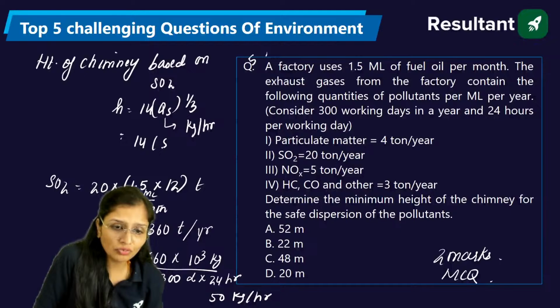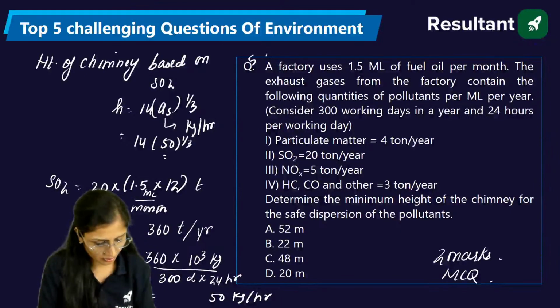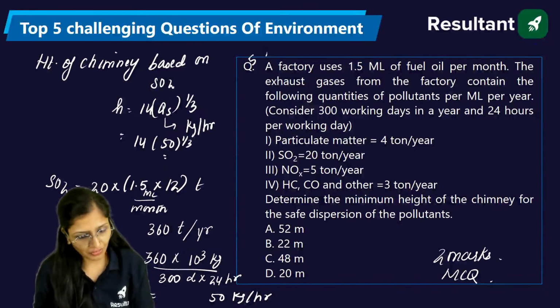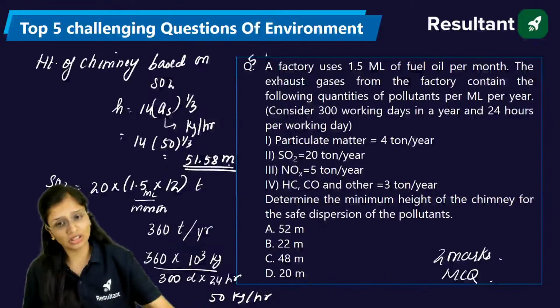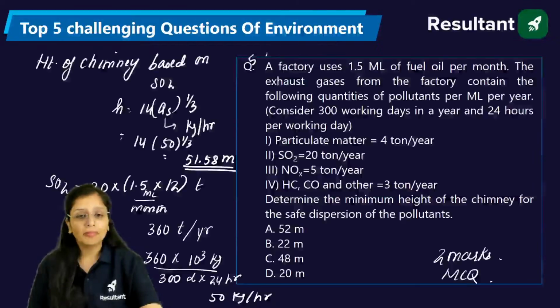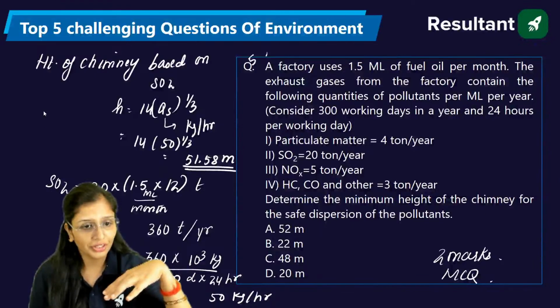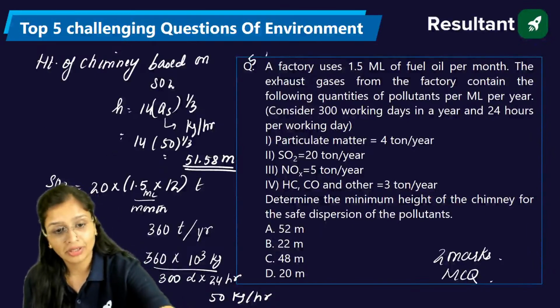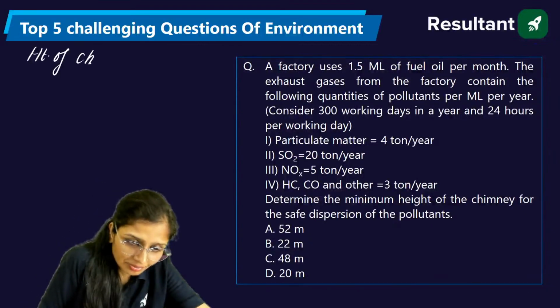So 14 into 50 to the power 1 by 3. It is coming to 51.576, so I can take it as 51.58 meters. This is based on sulfur dioxide. If in the question they had given only sulfur dioxide, this would be the approach. But here, I'll copy paste the question again. Since it has asked you based on particulate matter as well, height of chimney based on particulate matter.